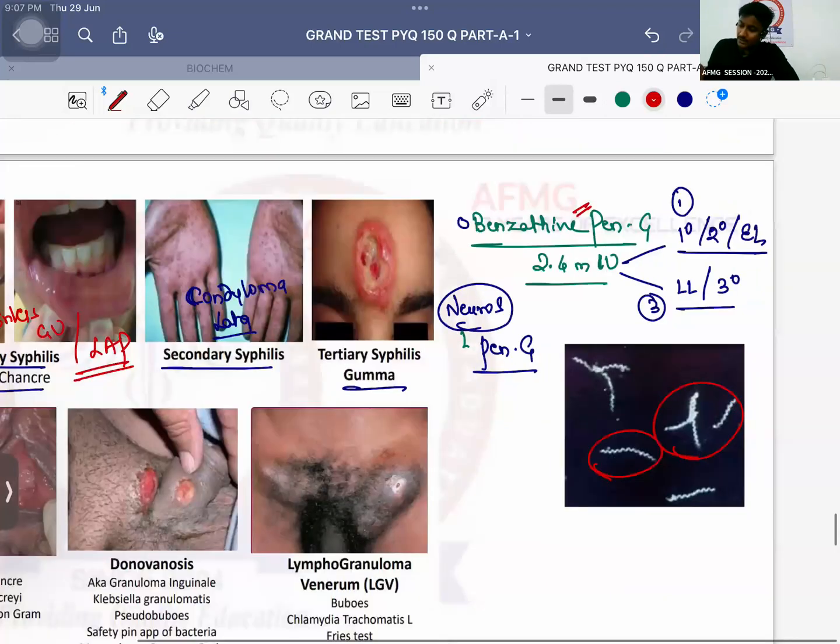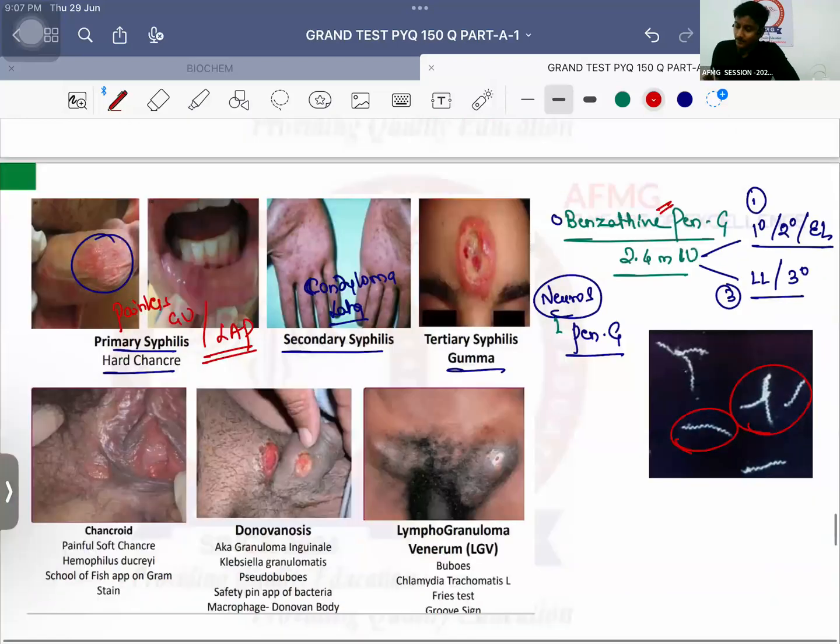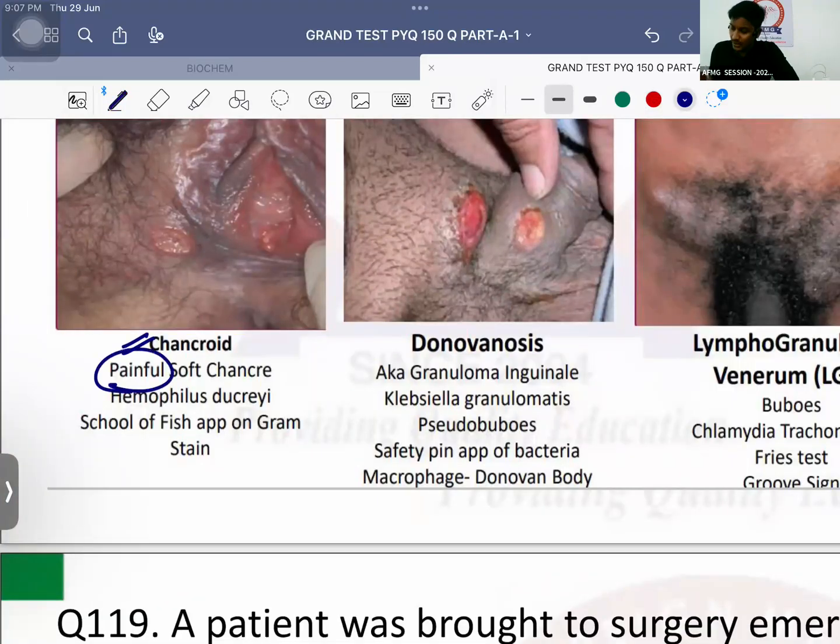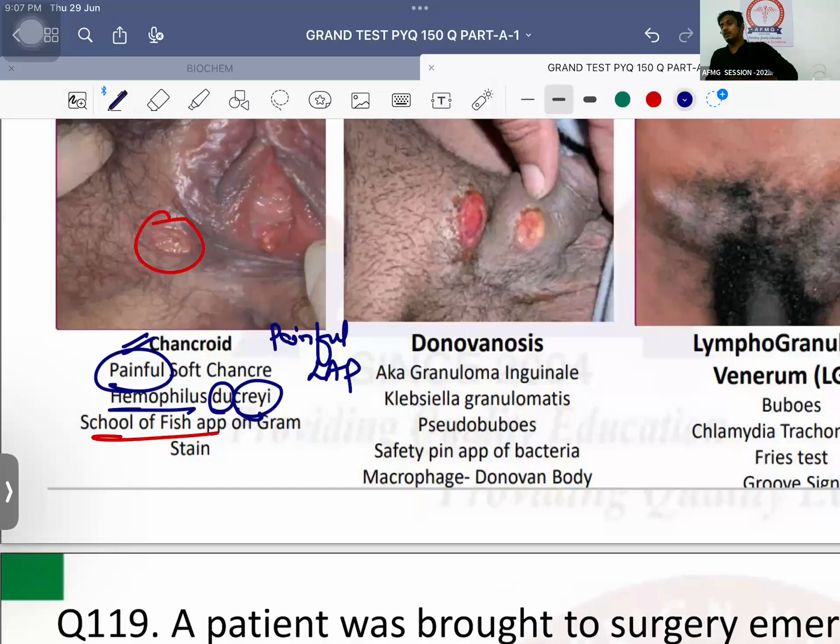Remember, children. Next is chancroid usually. In chancroid the ulcer is painful and the lymphadenopathy is also painful. How to remember? The causative agent is Haemophilus ducreyi. So do cry. Okay, do cry, ro. So that means everything is painful usually. Okay? Which appearance is seen? School of fish appearance is seen on gram staining. Okay, drug of choice.